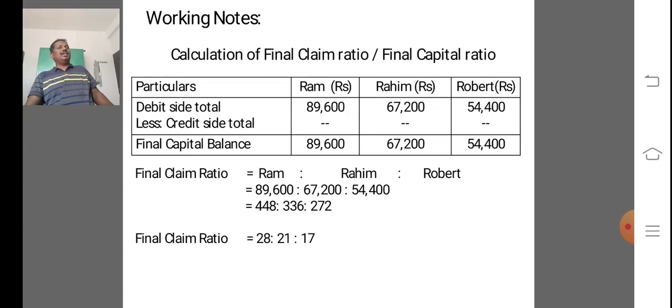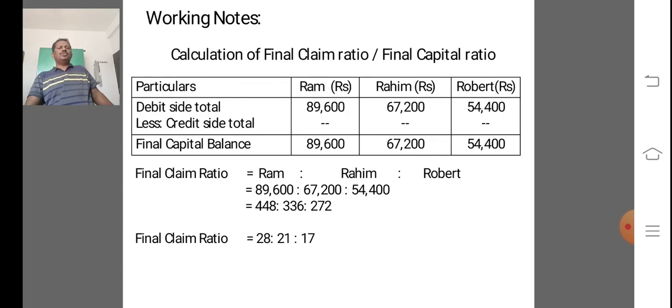The credit side total is nil; if there were any credit side total, it must be deducted, but in this problem there is no credit balance.